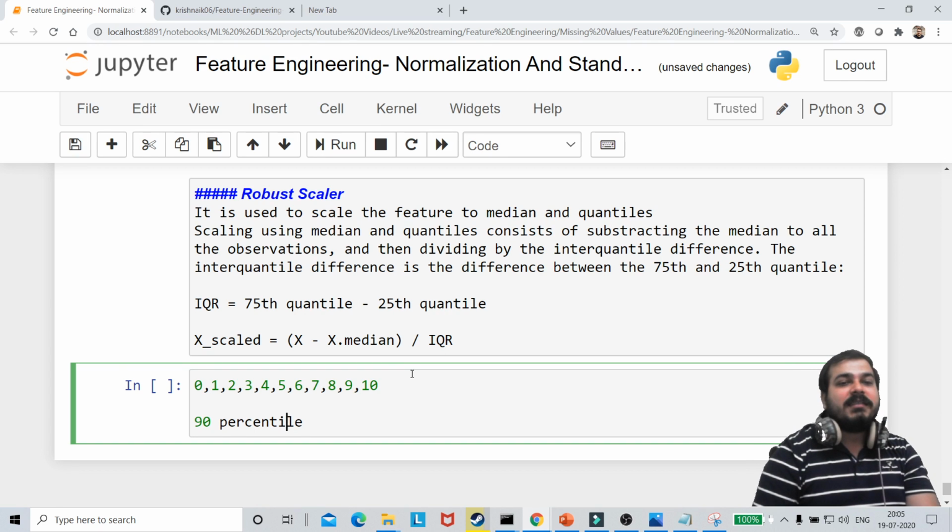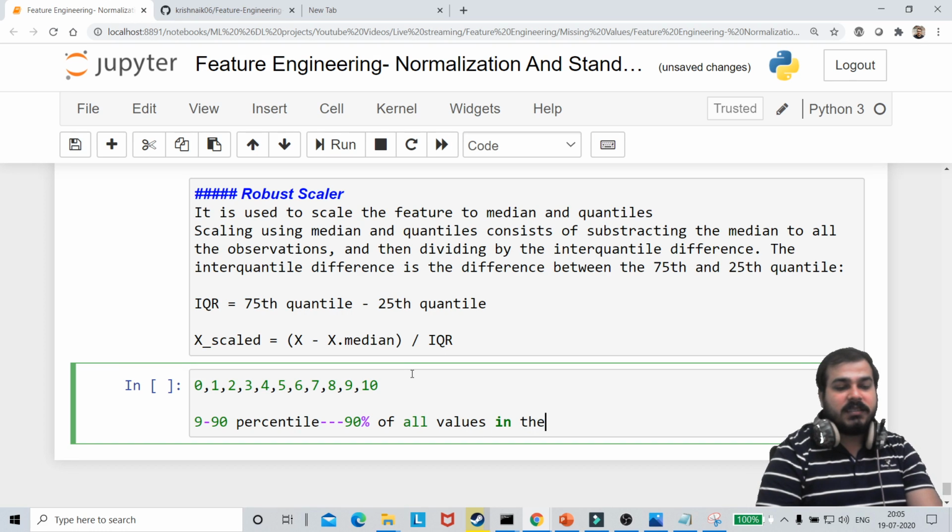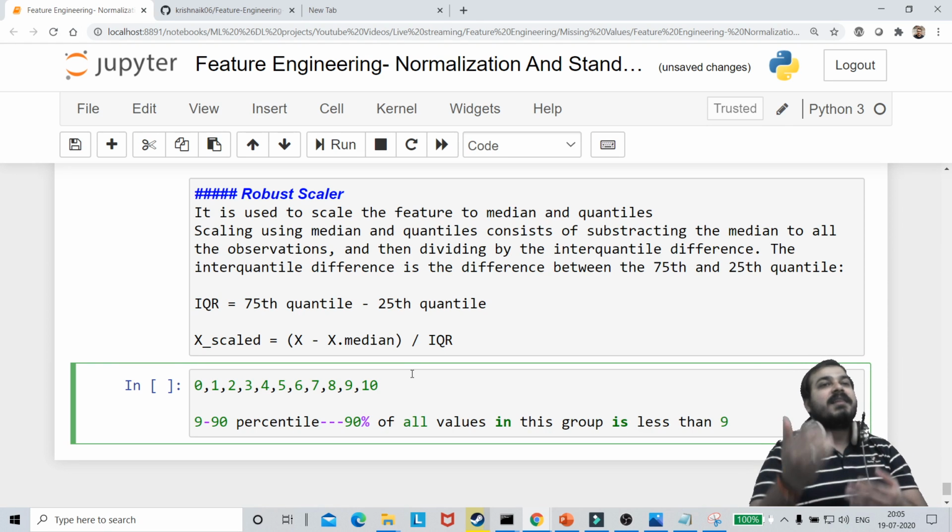Over here 9 is the 90th percentile. Why is it called the 90th percentile? Because 90 percent of all values in this group are less than 9.